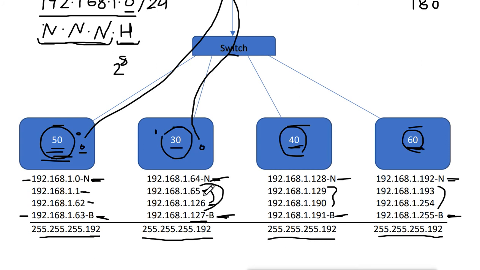Now there is one more way of doing the subnetting also. This is the actual way, based on the use, that we do. But we can also do it in a mathematical way. Most people show you this like mathematics, but it is not mathematics; it is actually a usable thing which is very important when you are configuring or designing your network. Now let me show you that also.